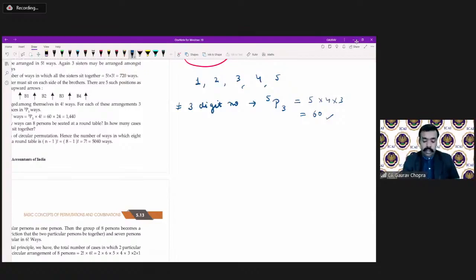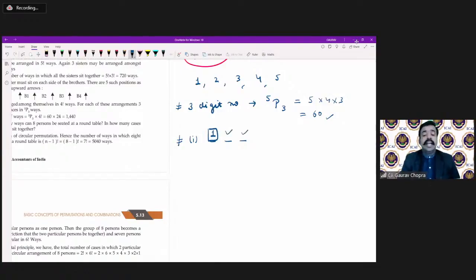It is 5P3. Now the first part said the number should start with a specified digit. Let's say the specific number is 1, so the number should always start with 1. That means we don't have to arrange this 1. This 1 is fixed now. We cannot change this. So what do we have to fill?